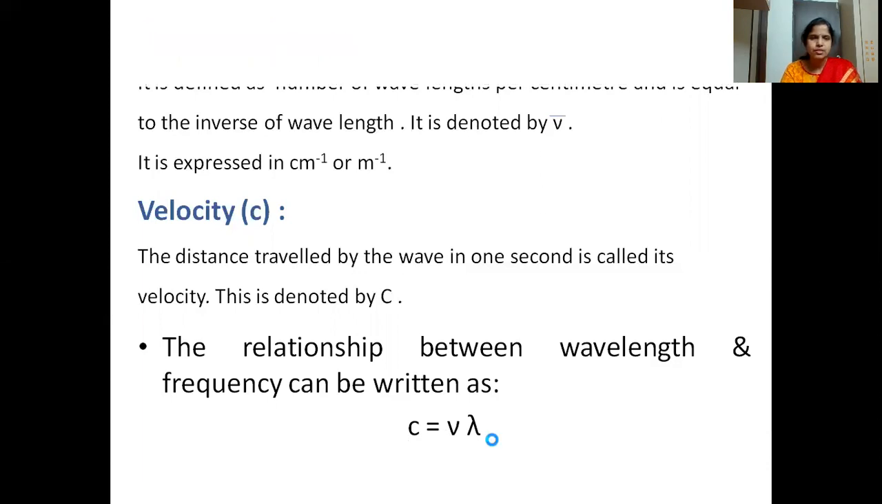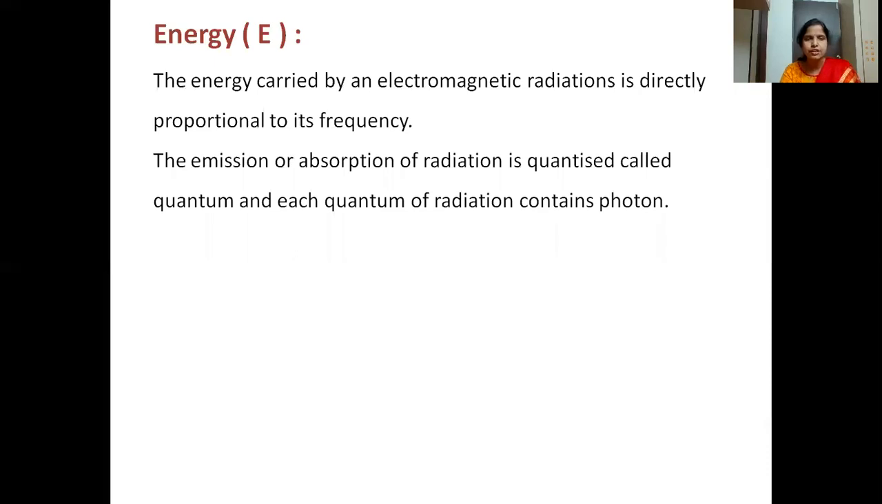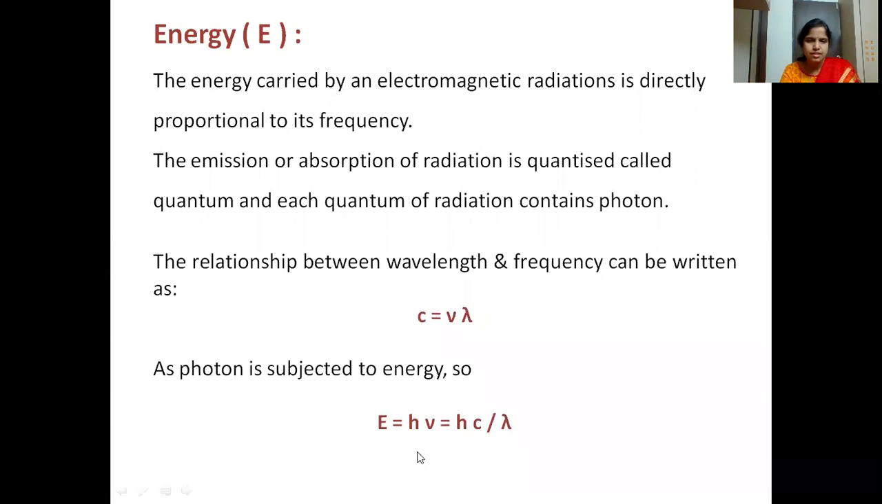Now based on this, we can also derive an expression for the energy of the wave. How much energy is a particular electromagnetic radiation carrying? As we know, C is equal to nu lambda. Now we have the energy relationship, E is equal to h nu, where h is the Planck's constant.